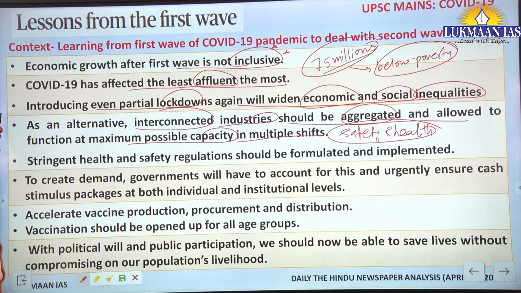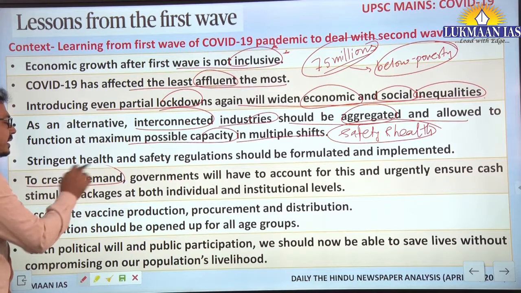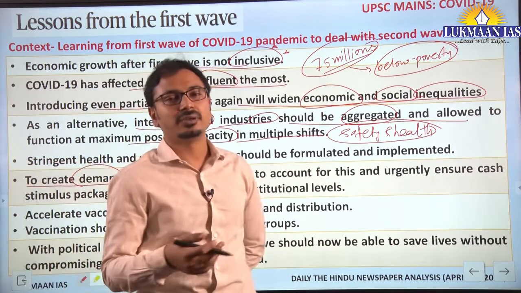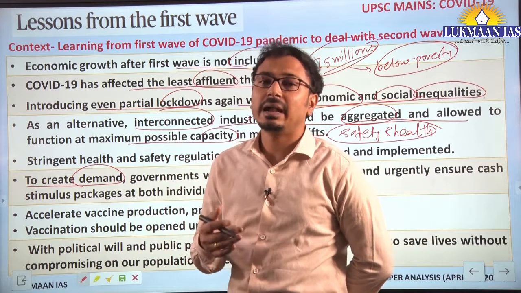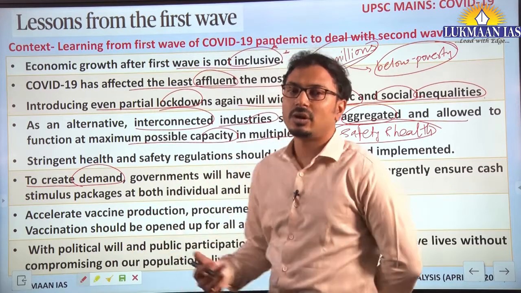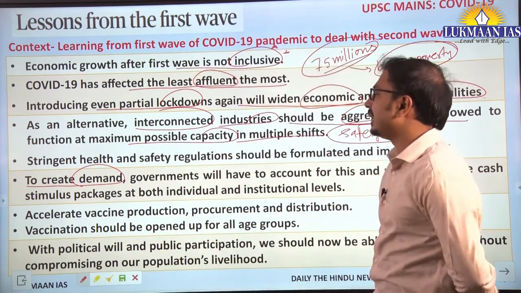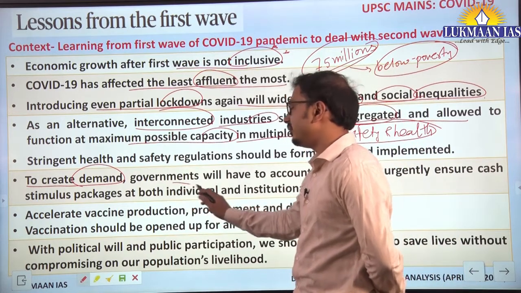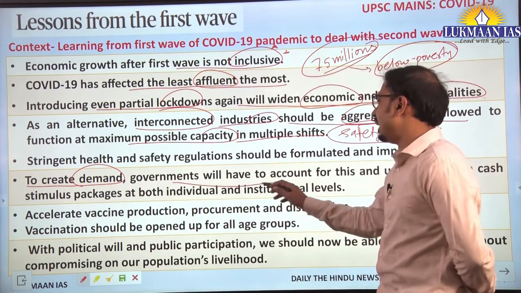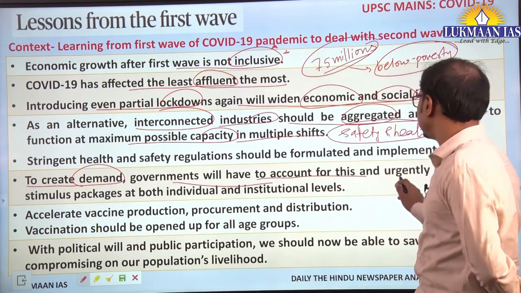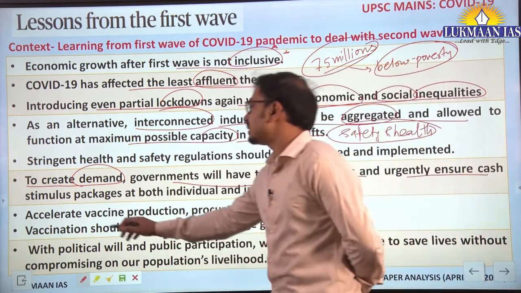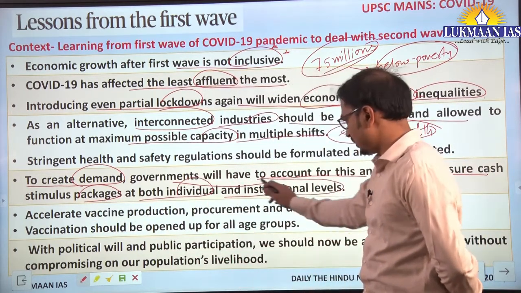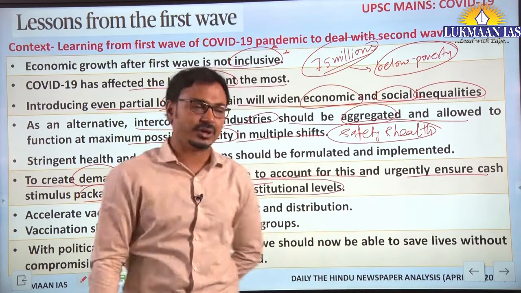At the same time, to create demand, since we saw demand contraction in the first wave because of the pandemic and the subsequent lockdown, the government will have to step in and urgently ensure cash stimulus packages at both individual and institutional levels.